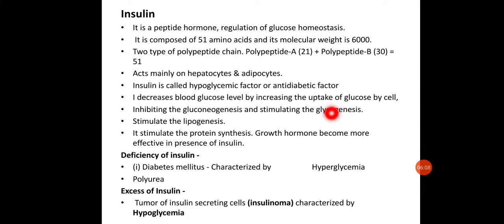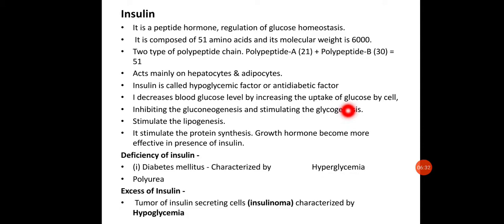Now, the glucose concentration is decreased by increasing the uptake of glucose by the cells, basically the liver cells and the adipose cells.